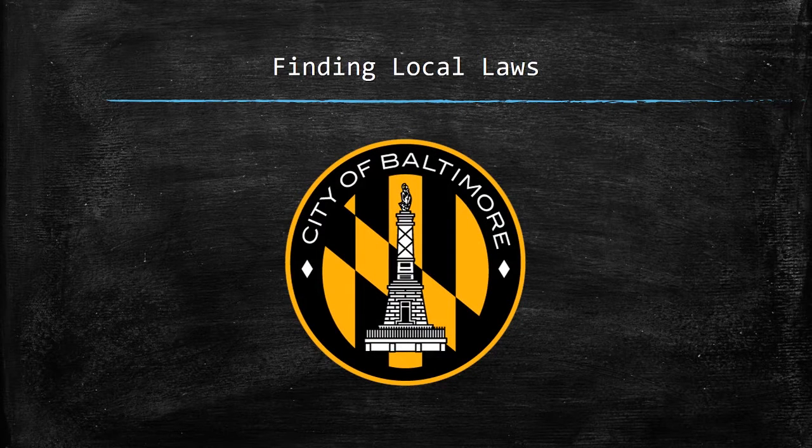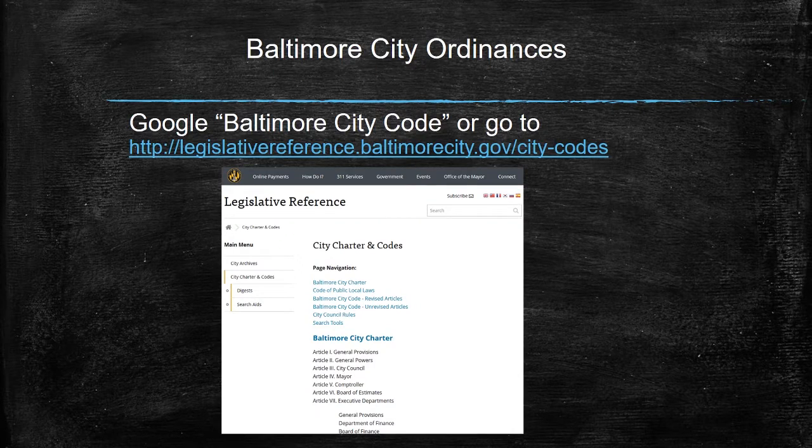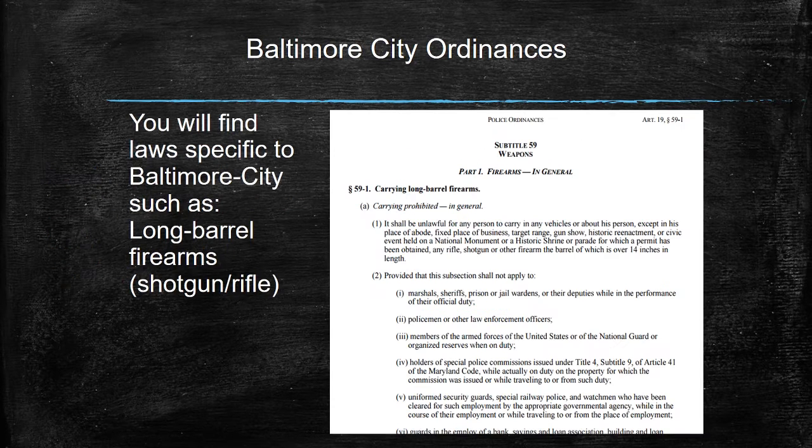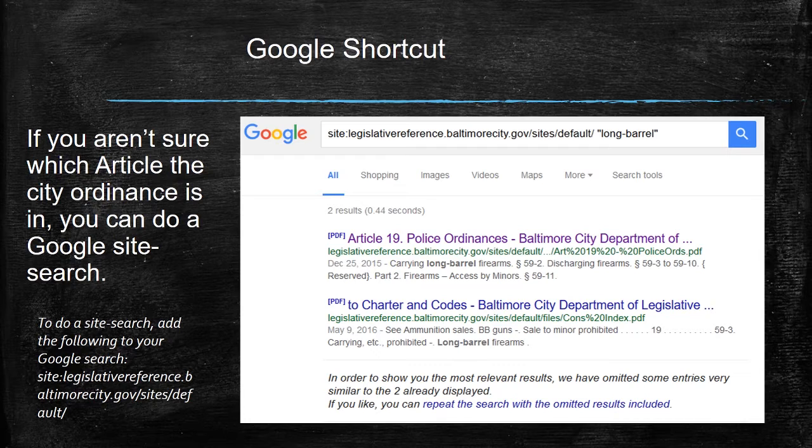Now, local laws, if you'll remember, are not in the CJIS manual. You can either Google Baltimore City Code, or you can go to this website. Most of the criminal ordinances for Baltimore City are in Article 19, referred to as the police ordinances. There you'll find laws specific to Baltimore City: long-barreled firearms, shotguns, rifles, BB guns, dirt bikes, all that sort of stuff. If you're not sure which article the city ordinance is in, or you want to search all of them, then you can just do a Google site search the exact same way that we were talking about before. And you can search all of the Baltimore City ordinances at the same time.